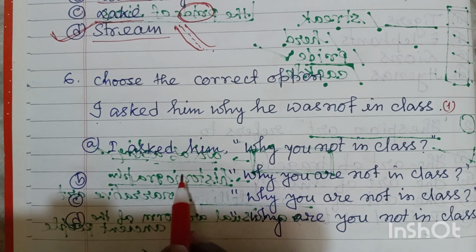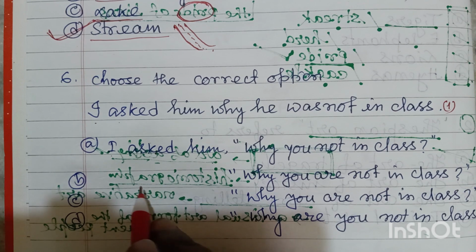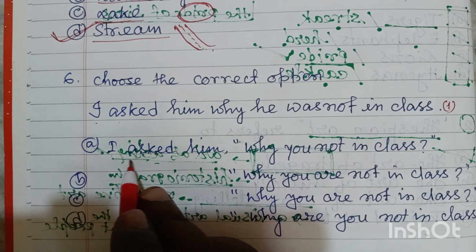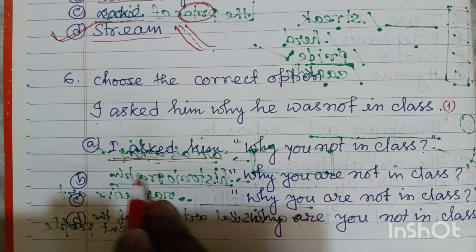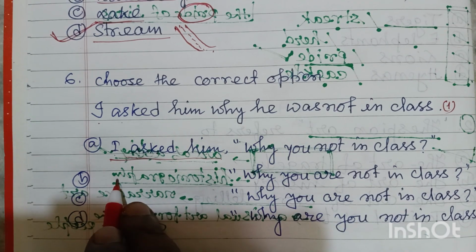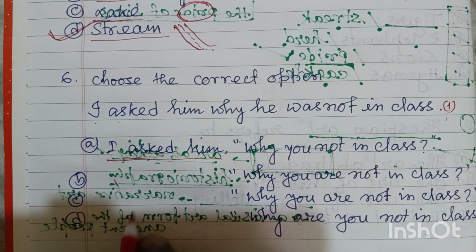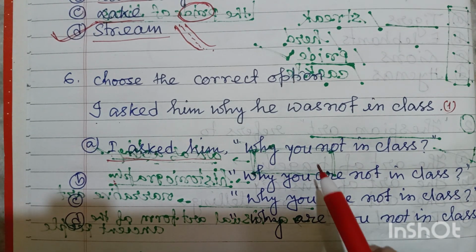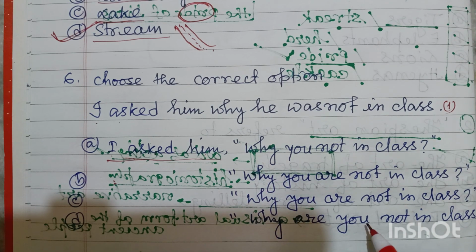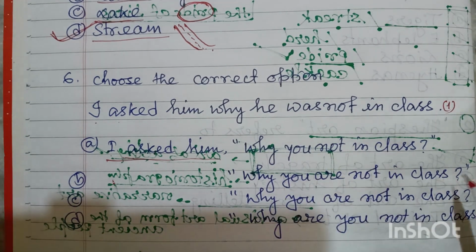For all these options, this is written: I asked him. All these options are the same. Only this part is different, so we have to find out from this part.